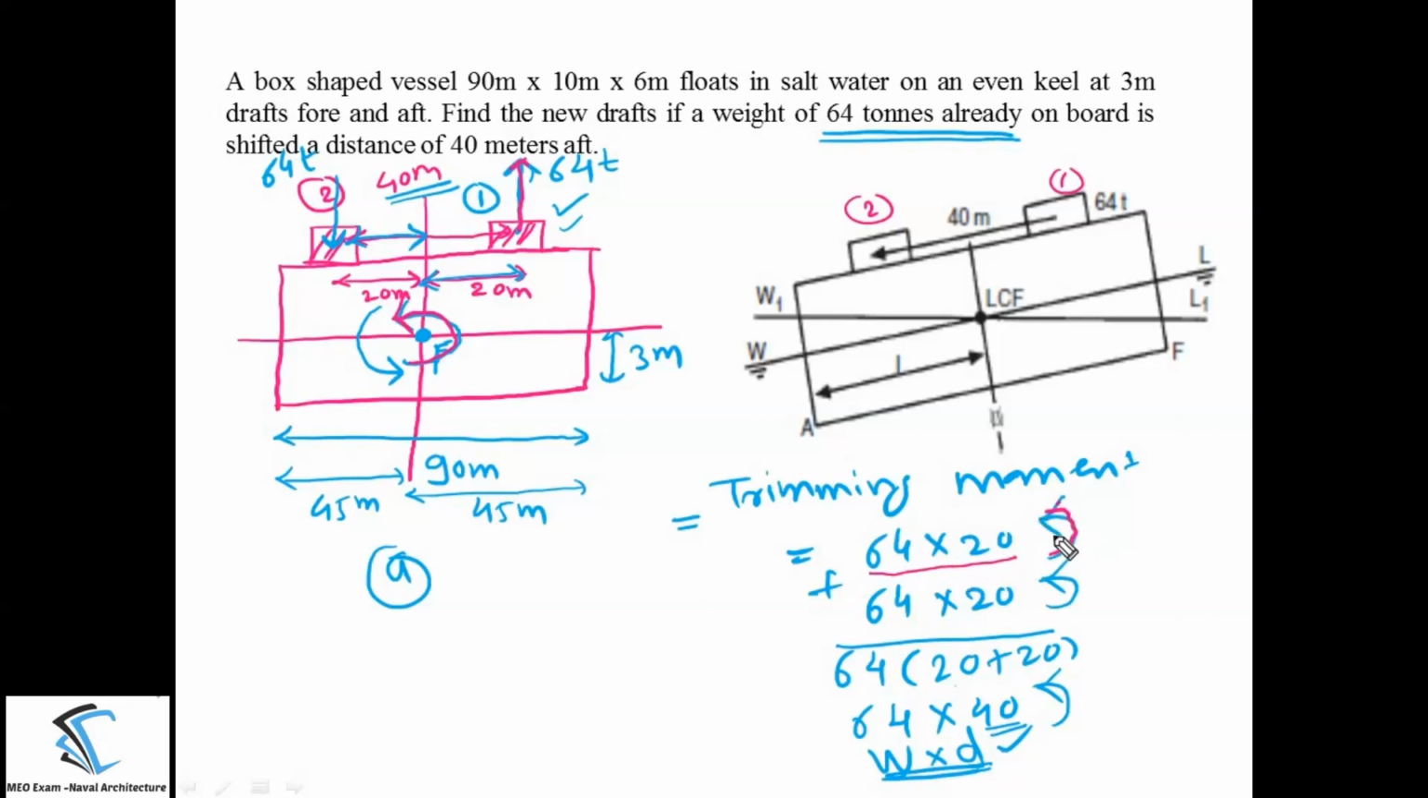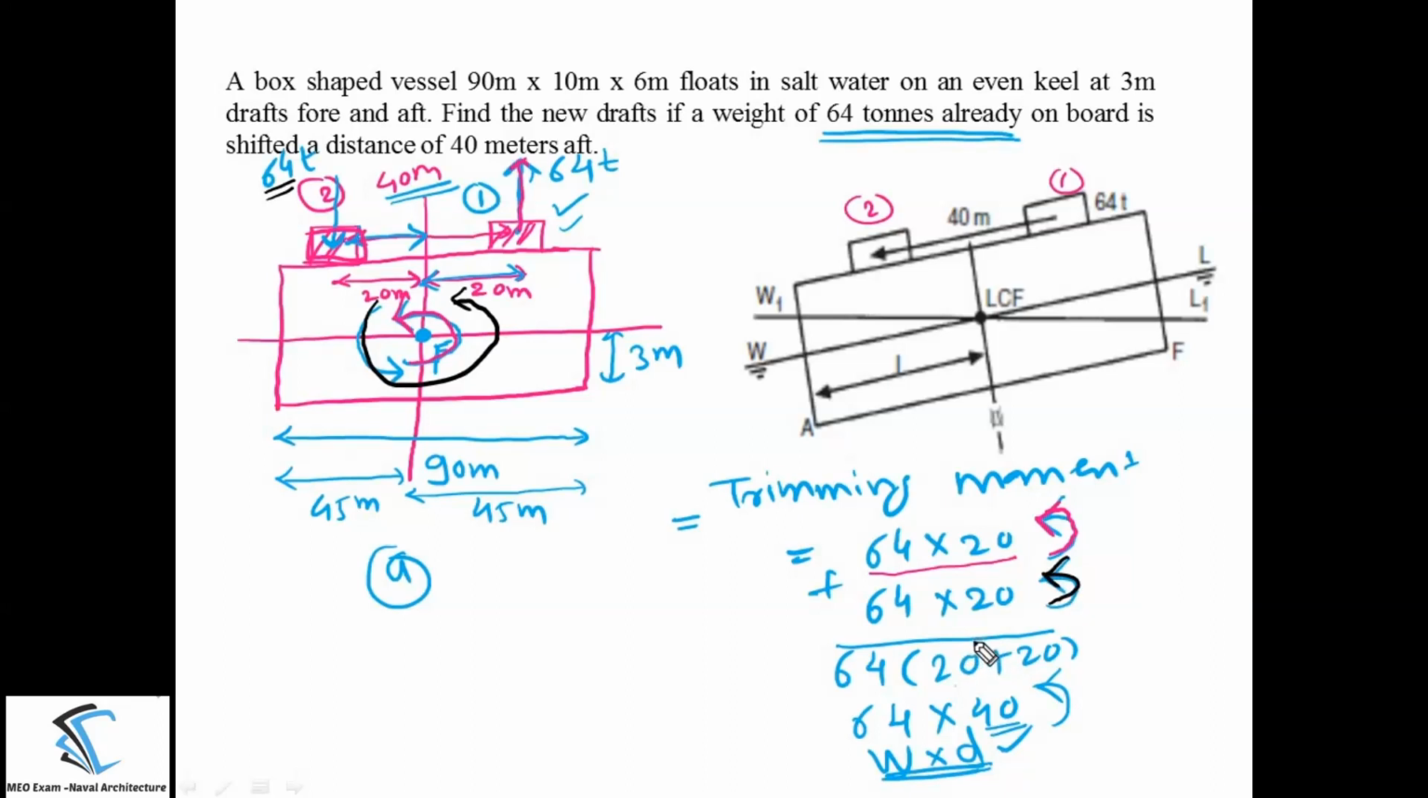The direction is anti-clockwise. Now the same mass of 64 tons that I am keeping at position 2, which is 20 meters behind the center of flotation, will be somewhere here. Because of this, how much moment is going to be generated? That will be 64 into 20. What is the direction of this moment? That will also be in the anti-clockwise direction. I am writing here 64 into 20 in the anti-clockwise direction.